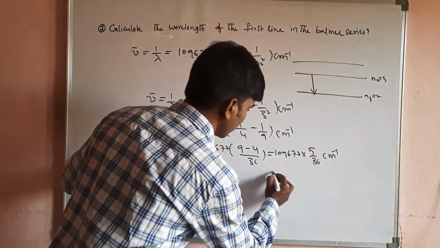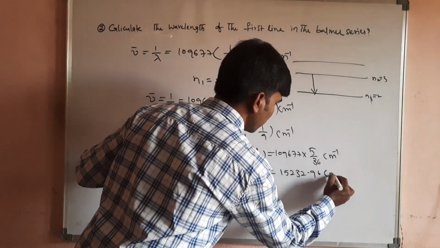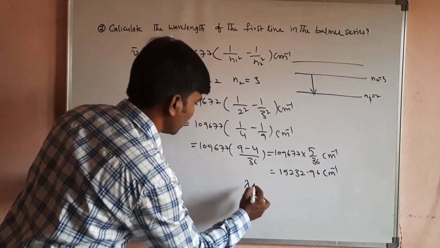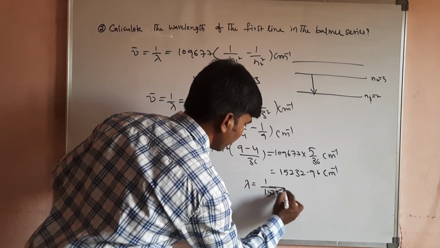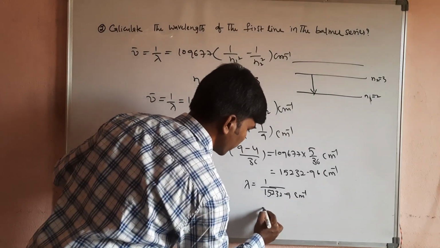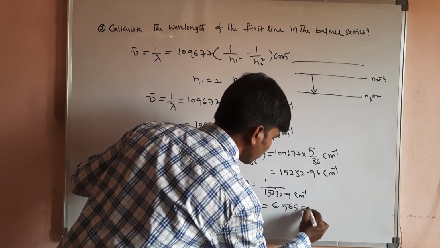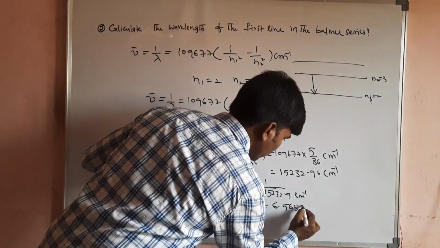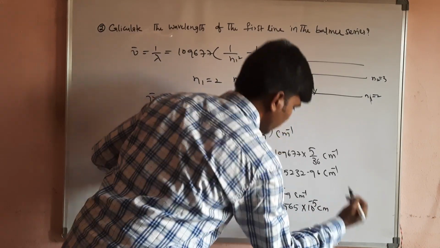If you simplify this, you get 15232.96 centimeter to the power of minus 1. From this, lambda is equal to what? 1 by 15232.9 centimeter to the power of minus 1. If you simplify, you get 6.565 centimeter, that is 6.65 into 10 to the power of minus 5 centimeter.